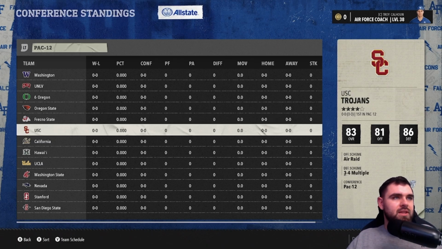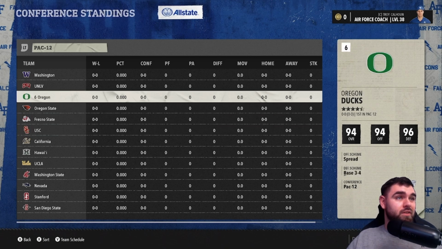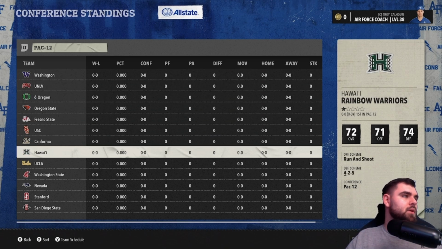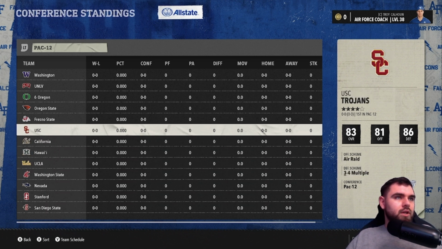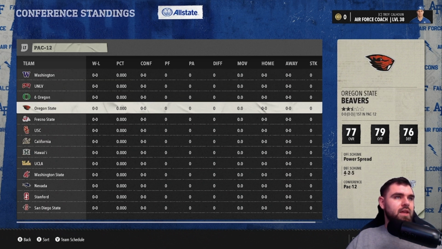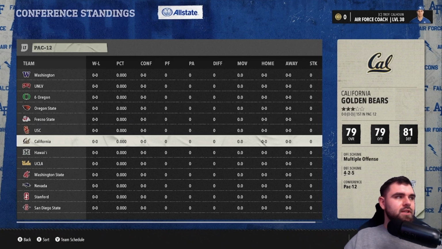USC hasn't really been that strong. They got 83 overall going into 2025, which is crazy. So I don't really see them competing right off the bat, but maybe they'll be top 3. They have that kind of potential this season. So we'll see how it plays out long term.